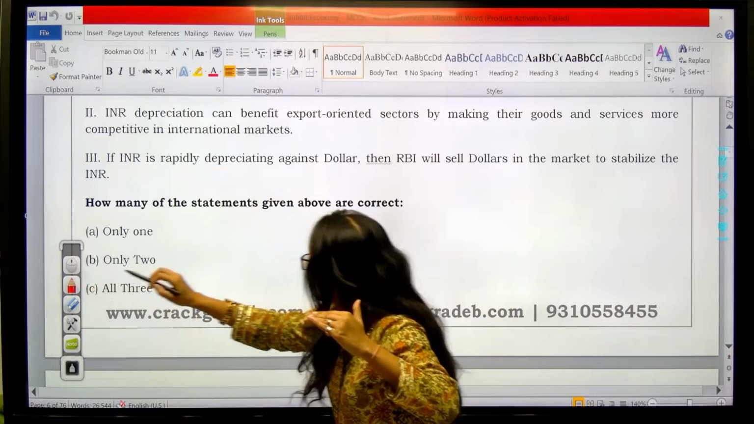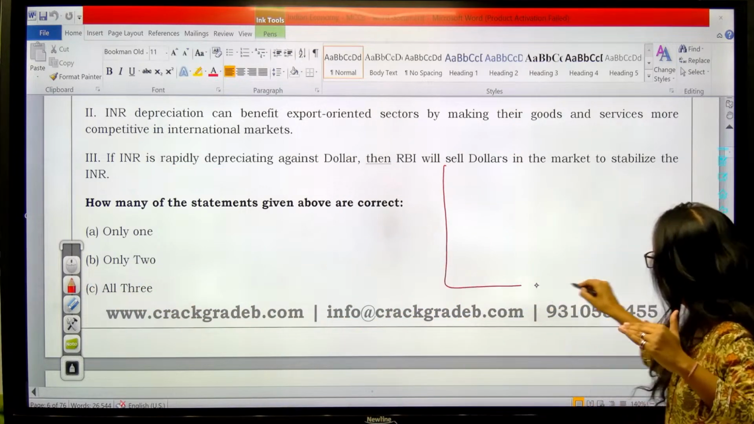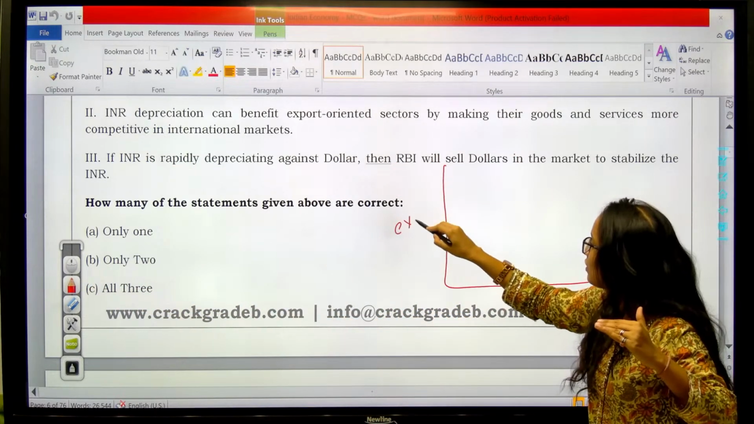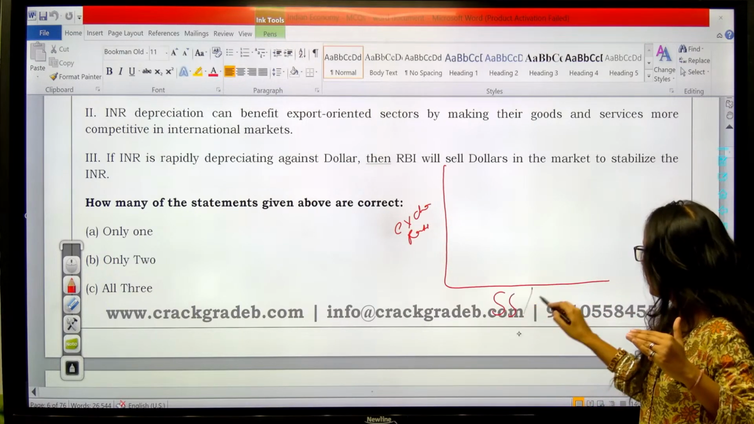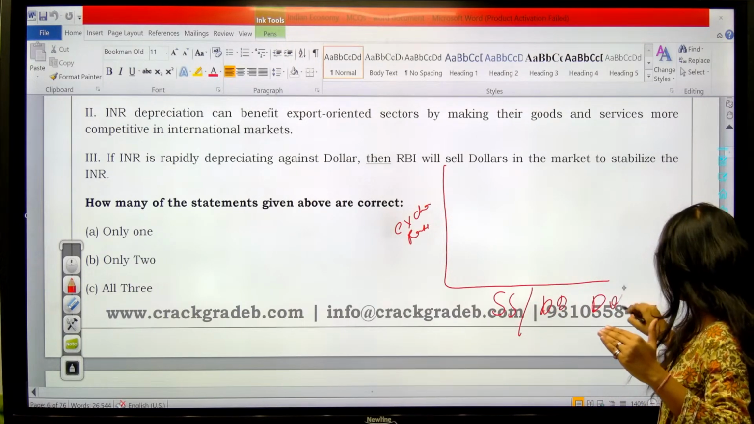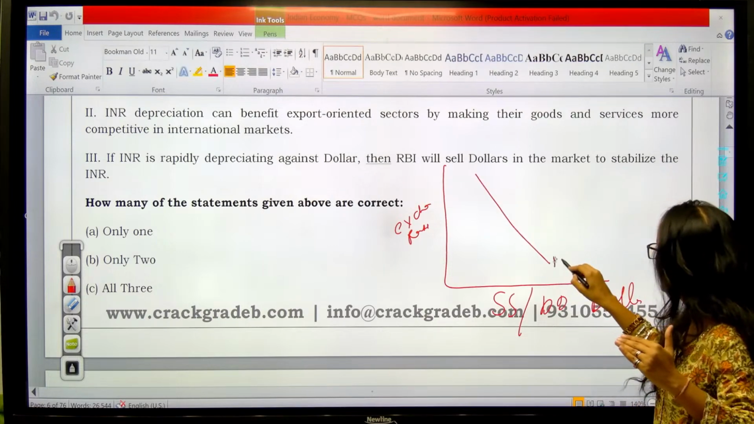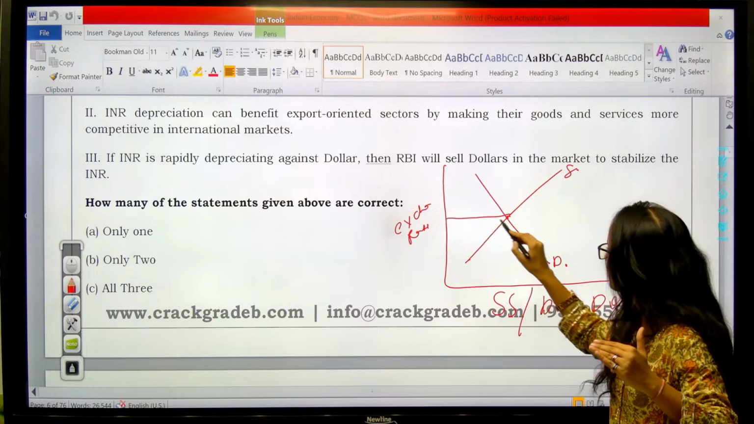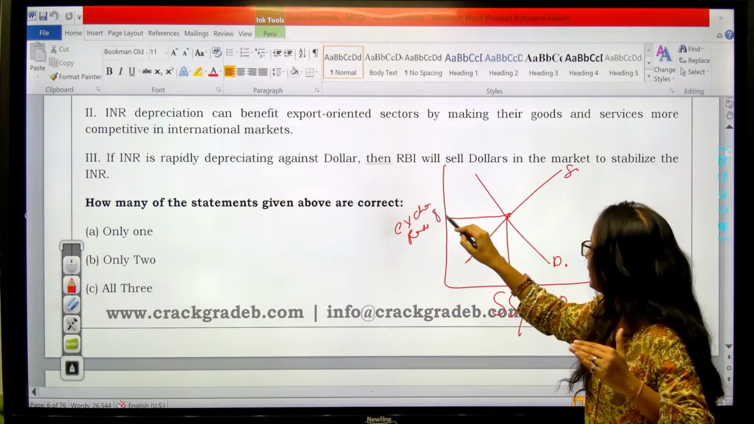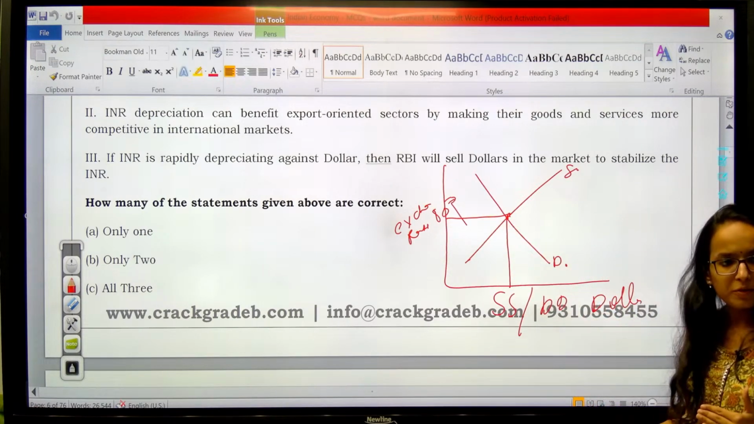Let me explain it through this diagram. Here we have the exchange rate, okay. Here we have supply and demand of the dollar, okay. So say this was the earlier demand, D0. The earlier equilibrium was this, say 80 rupees for $1, okay.